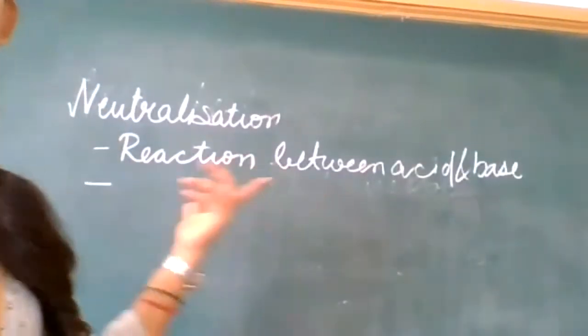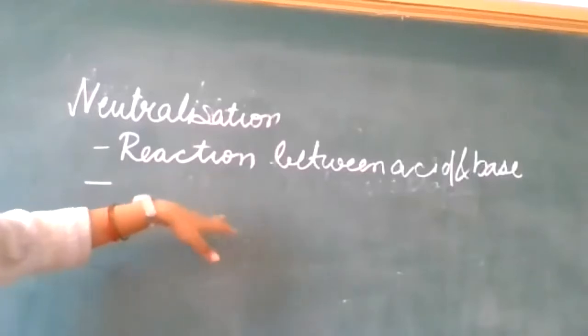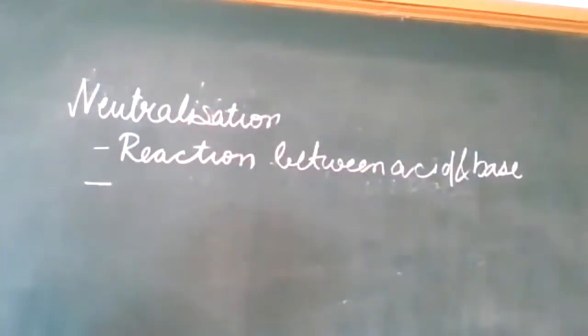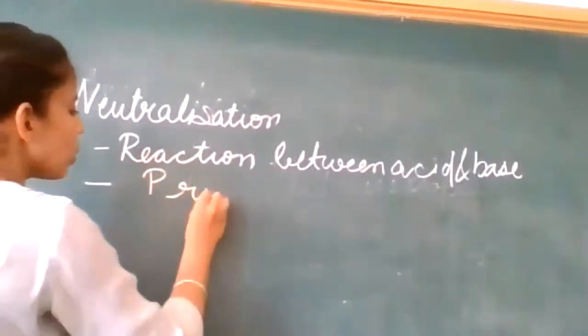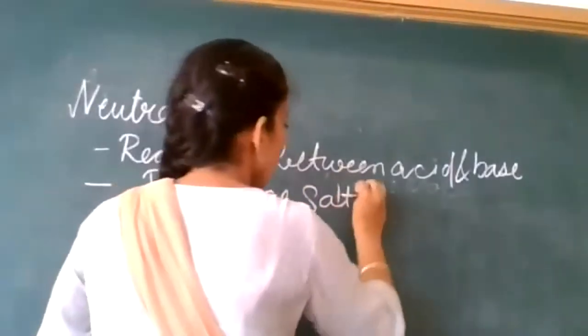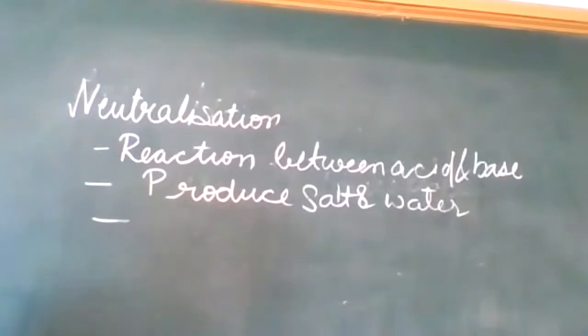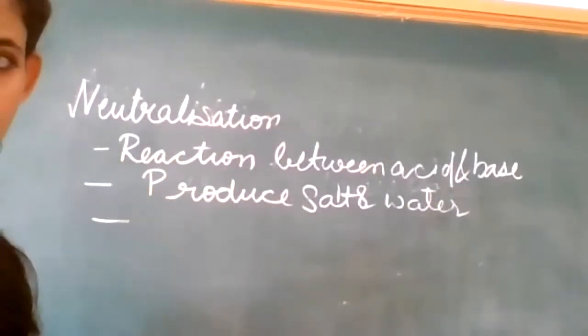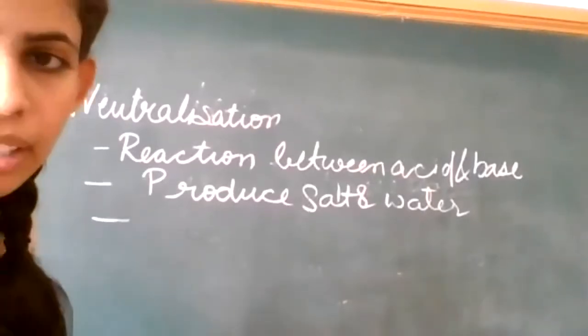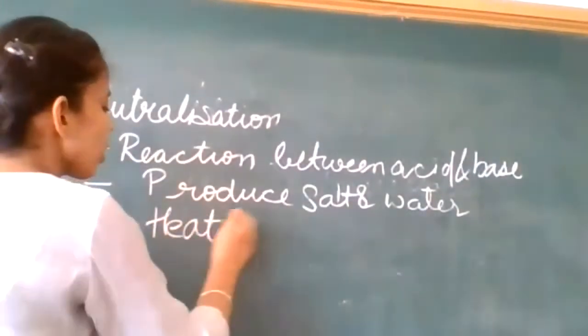Students, please listen to me carefully. In this you will write points. The first point will be the reaction between acid and base, and the second you will write that it produces salt and water. And the third point, what is the important thing? Is heat required or is heat released? Heat is evolved. Yes, very good. Heat is released or evolved.